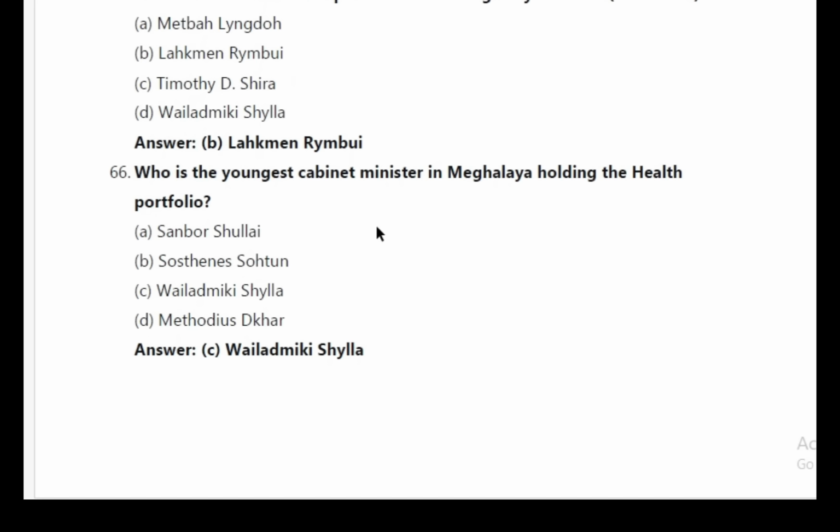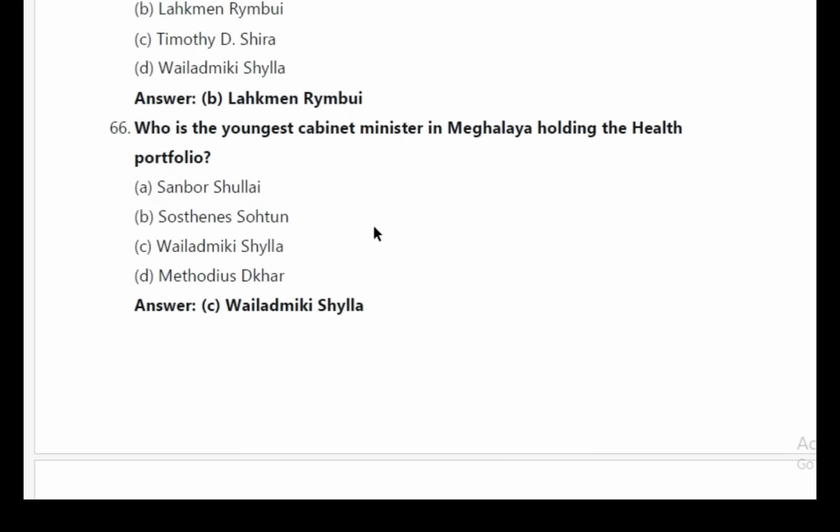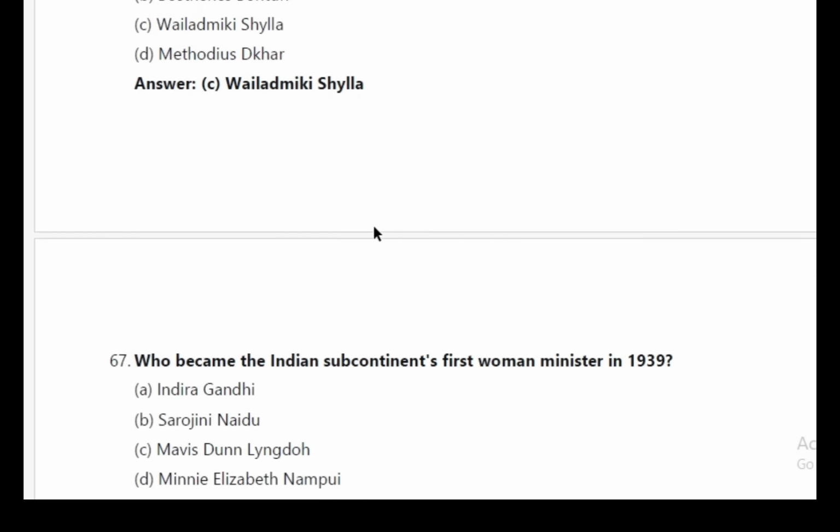66. Who is the youngest cabinet minister in Meghalaya holding the health portfolio? Answer C. Ampareen Lyngdoh.